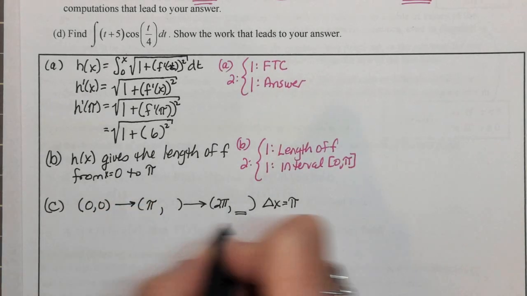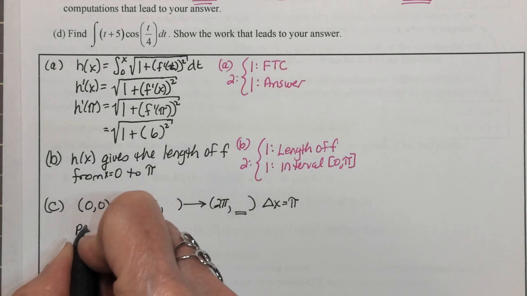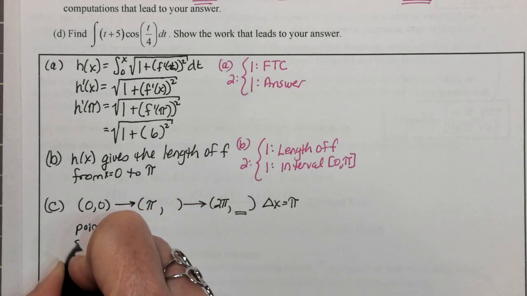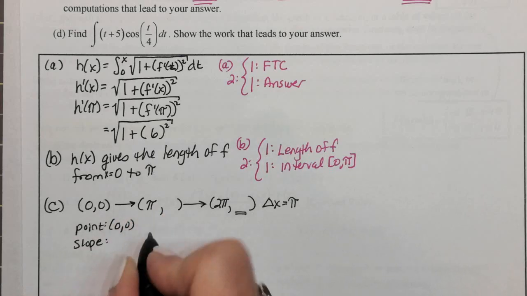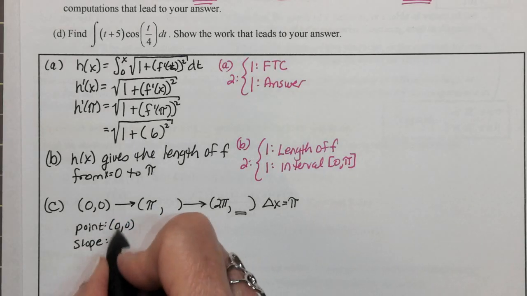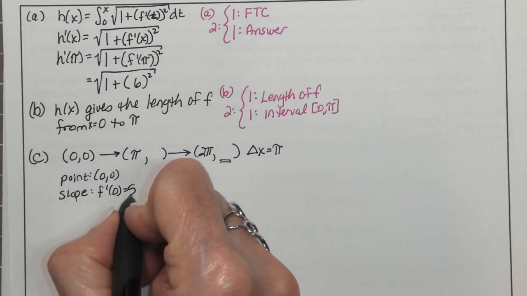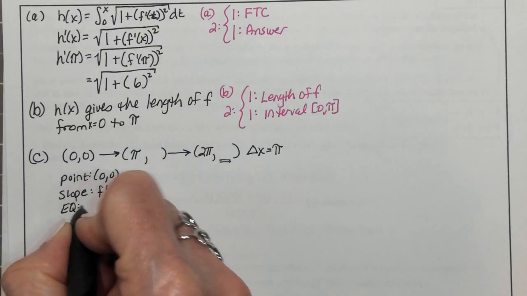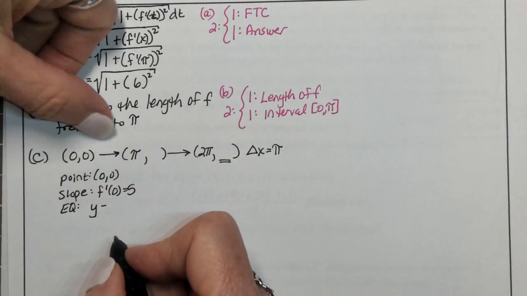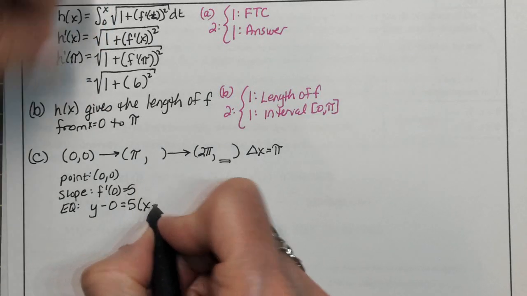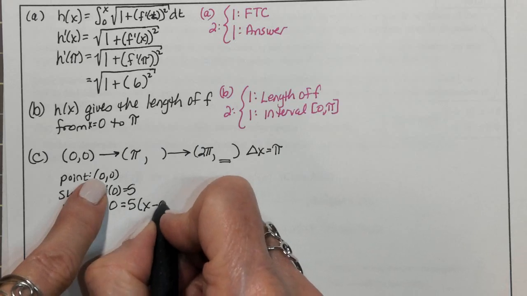And then we have 2 point slope steps. So the first point is 0, 0. The first slope is f prime at 0. F prime at 0. And we go to our table for that. F prime of 0 is 5. So the first equation would be y minus the y coordinate of our point is equal to the slope times x minus the x coordinate of our point.